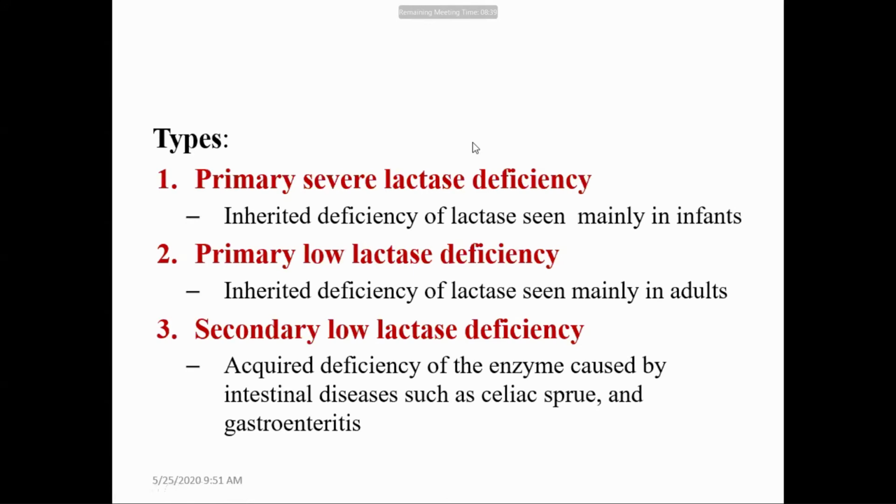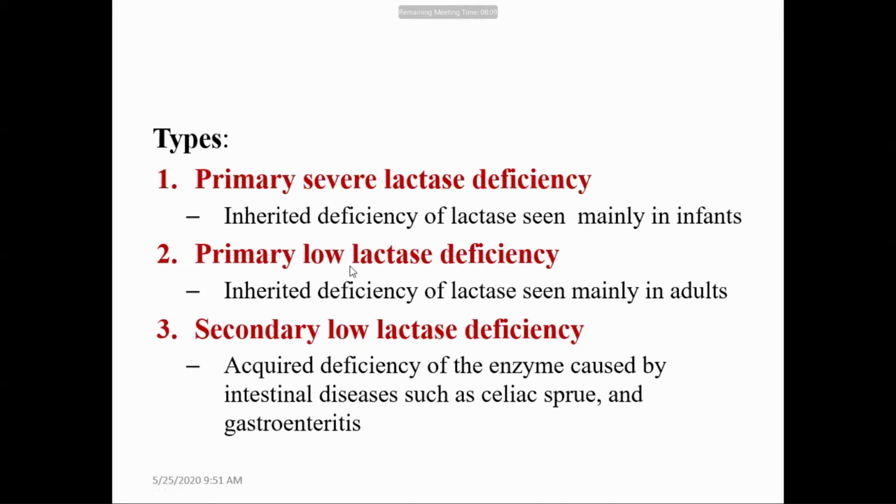The next one is primary low lactase deficiency. In this case, lactase intolerance does not occur in the initial phase. At later phases, there is suddenly a decline of lactase activity in the person, so the person has difficulty digesting lactose.